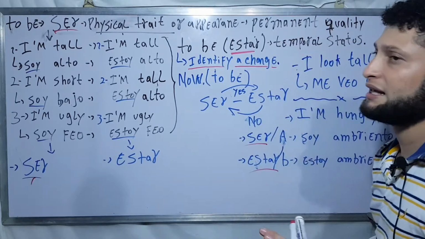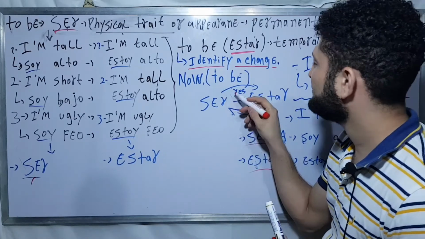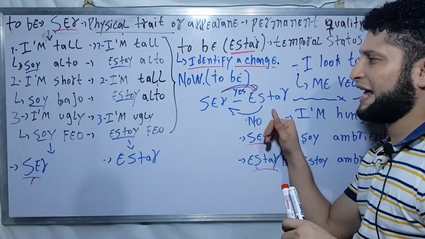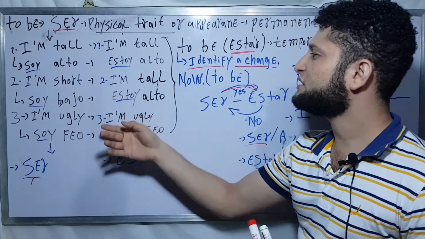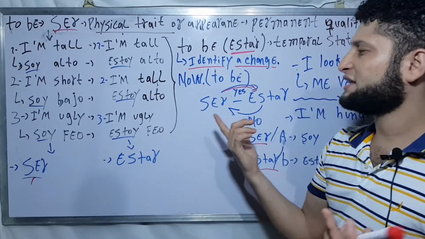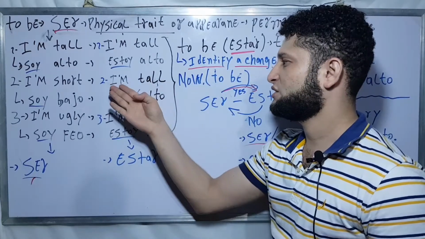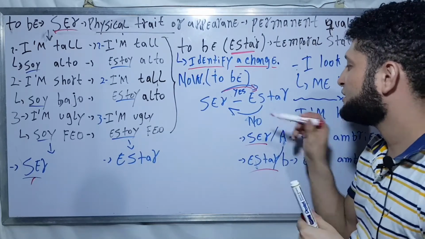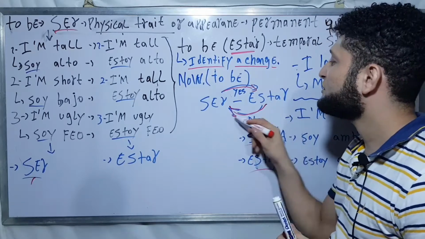Here we have a graphic. Ser can become, so to speak, estar, because if you notice, I'm short, but I will become a tall person with estar. But guess what? If I am tall with the verb estar, as here, estoy alto, I can become into the verb estar, but I can't become into the verb ser.